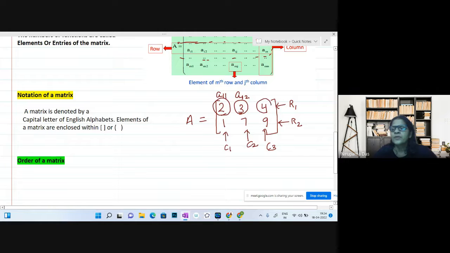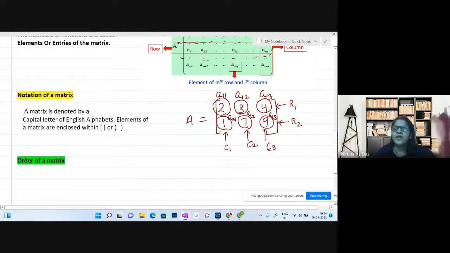Now if we come here, this element lies in the first row and third column. So we denote it like this. Similarly, this is the element of second row, first column; second row, second column; second row, third column.